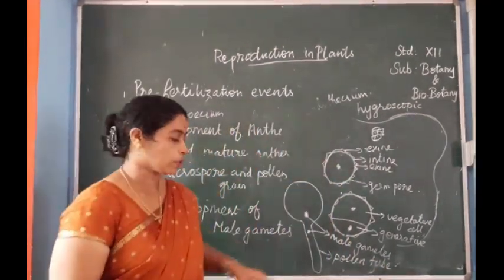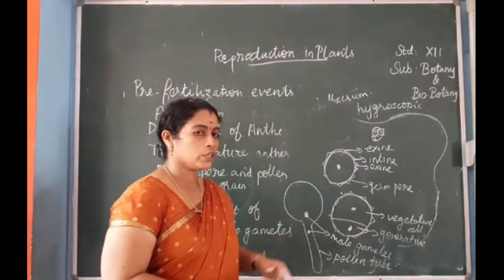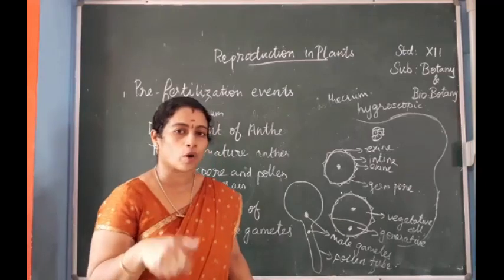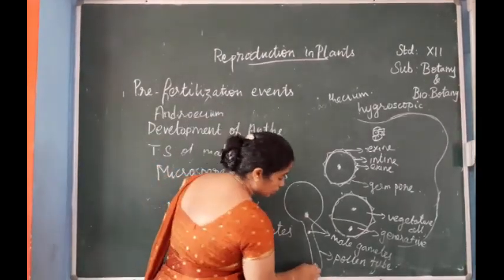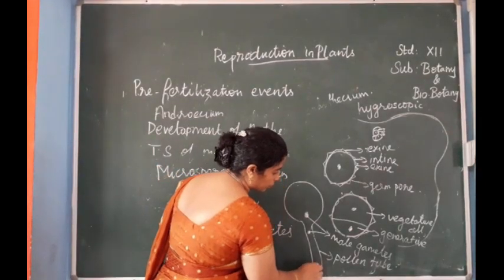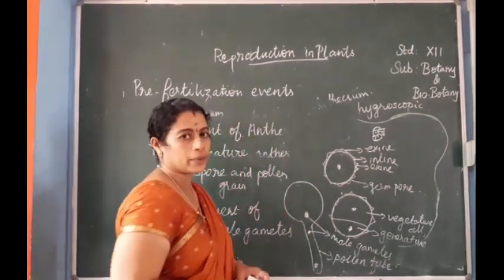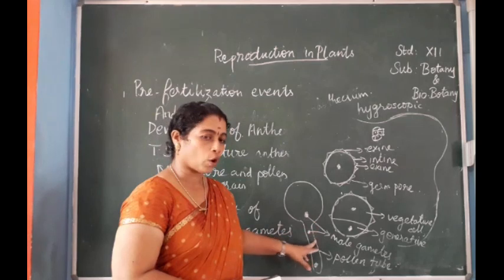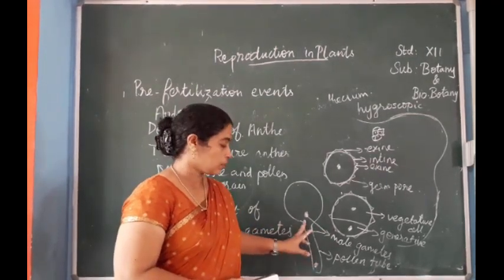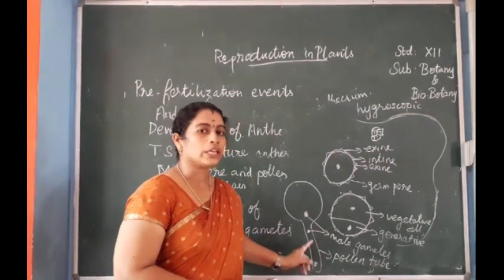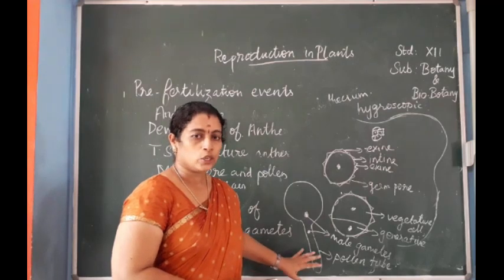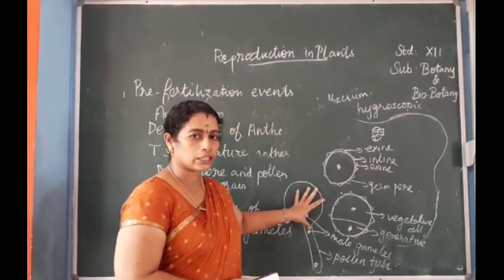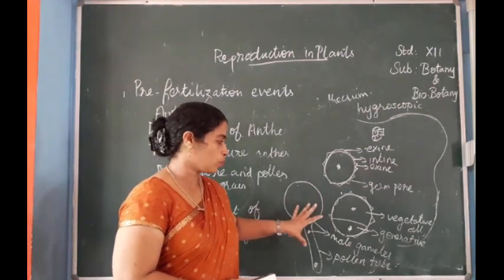Pollen tube will be formed. The vegetative cell, one of the two, forms the pollen tube, and the tube nucleus is also formed at the end of this pollen tube. The vegetative cell will be disintegrated, and the generative cell will divide into two to form male gametes. There is also a tube nucleus present in the pollen tube. So this is about the germination of pollen grains.